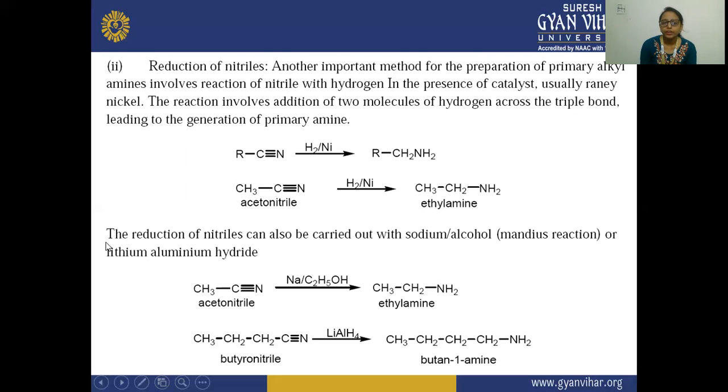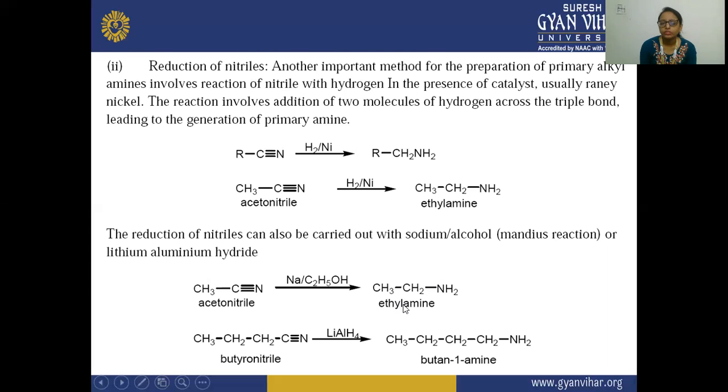Next, the reduction of nitrile can also be carried out with sodium and alcohol, the Mendius reaction, or lithium aluminum hydride. Here we have taken the example of acetonitrile with ethanol and sodium present. So this is your Mendius reaction because we have taken sodium as well as alcohol.